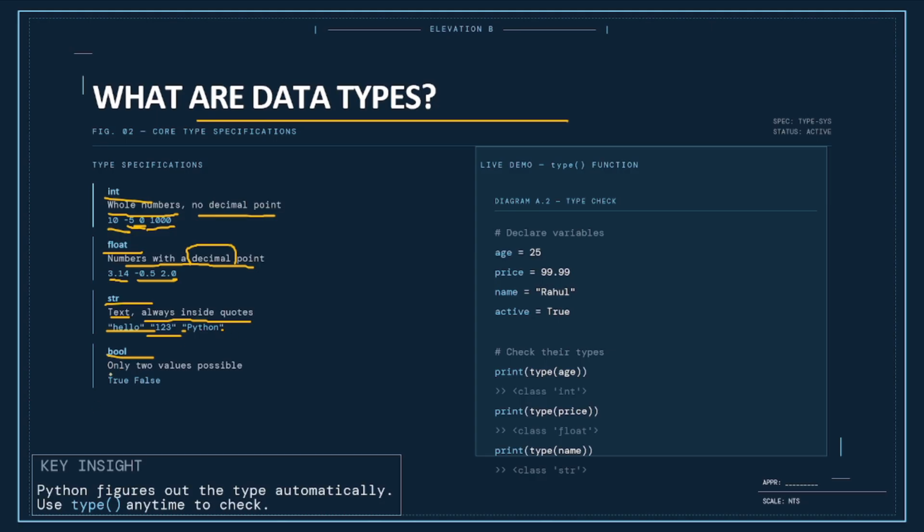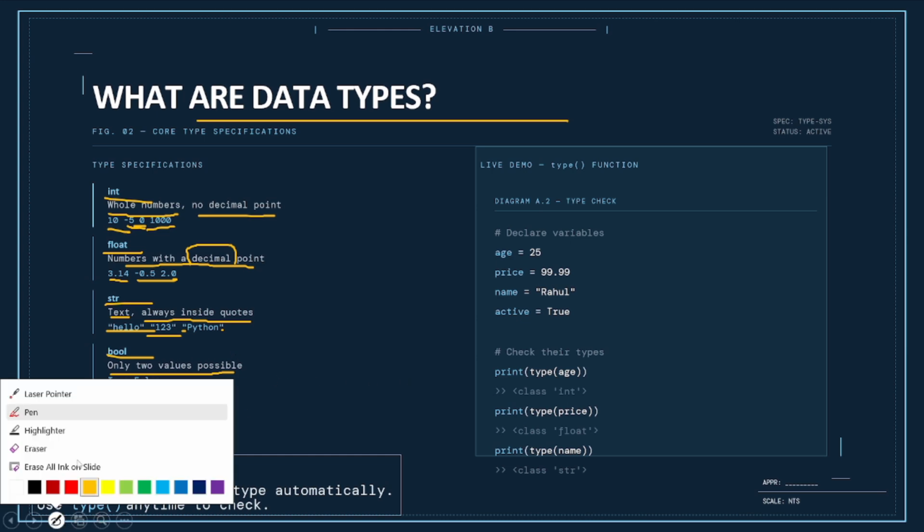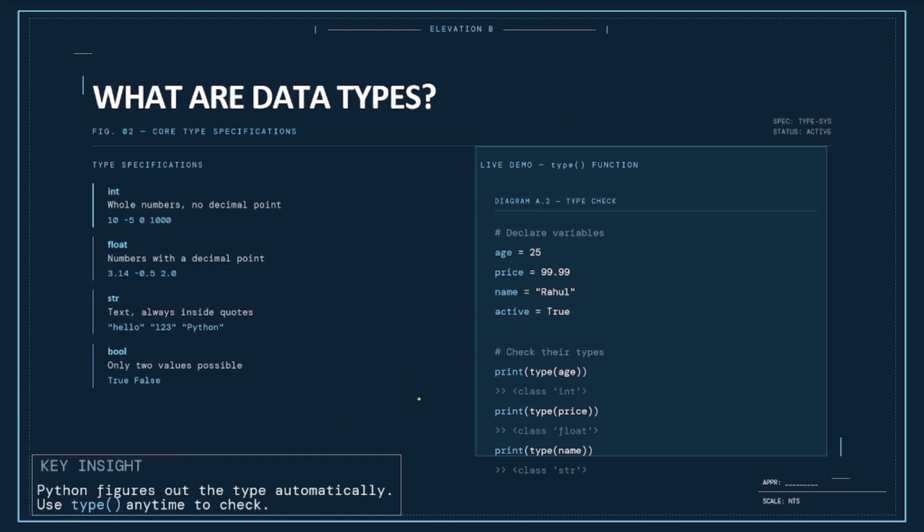What is Boolean? Boolean has only two possible values, true and false. That is Boolean. Yes, in the live demo we have seen age is equal to 25, price is 99, name is Rahul, active is equal to true. If you see true anywhere, that is Boolean.